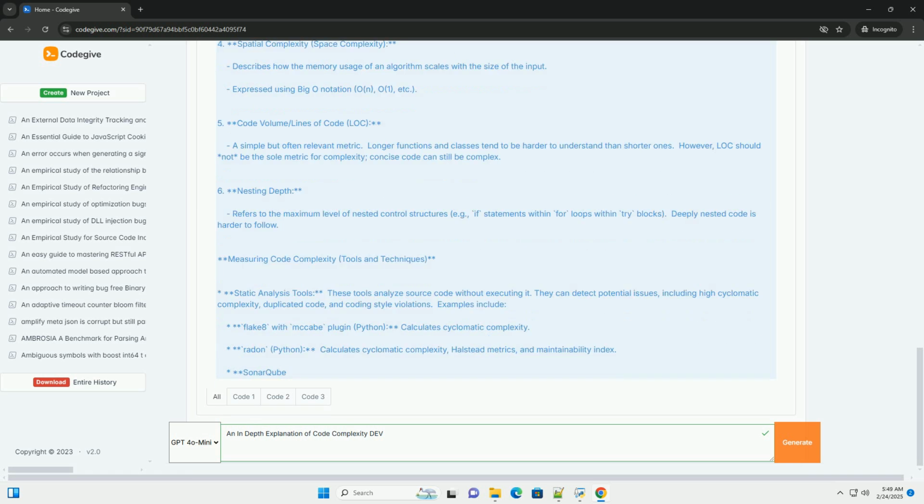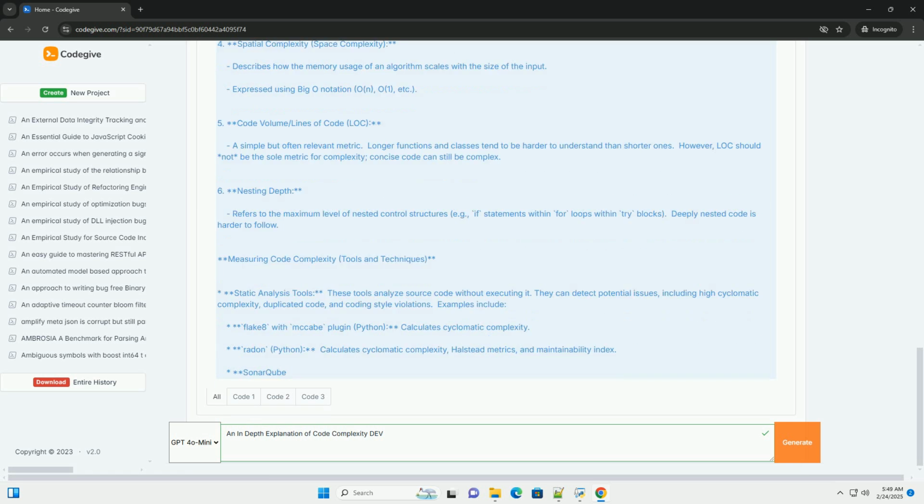Test thoroughly. Write unit tests and integration tests to ensure that your code is working correctly and that changes don't introduce regressions. Use design patterns. Design patterns can help to structure code and reduce complexity by providing proven solutions to common problems. Prioritize readability. Write code for humans, not just for computers. Embrace immutability where appropriate. Immutability can make reasoning about code easier.